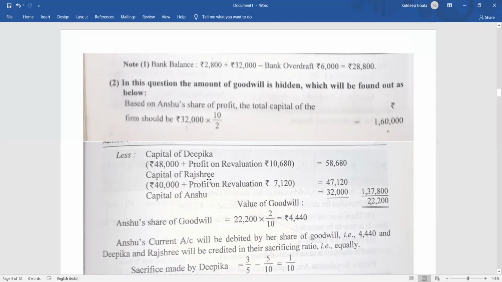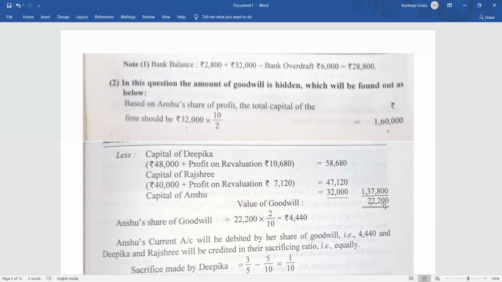In case of Rashri also, it is coming 40,000 plus 7,120. That is 47,120. And Anshu was going to bring a capital of how much? 32,000. So the total capital of the partners is supposed to be how much? 1,37,800. And the total capital was how much? 1,60,000. So obviously the balancing we are going to get, the value of goodwill, is how much? 22,200. This 22,200 is nothing but the value of goodwill.